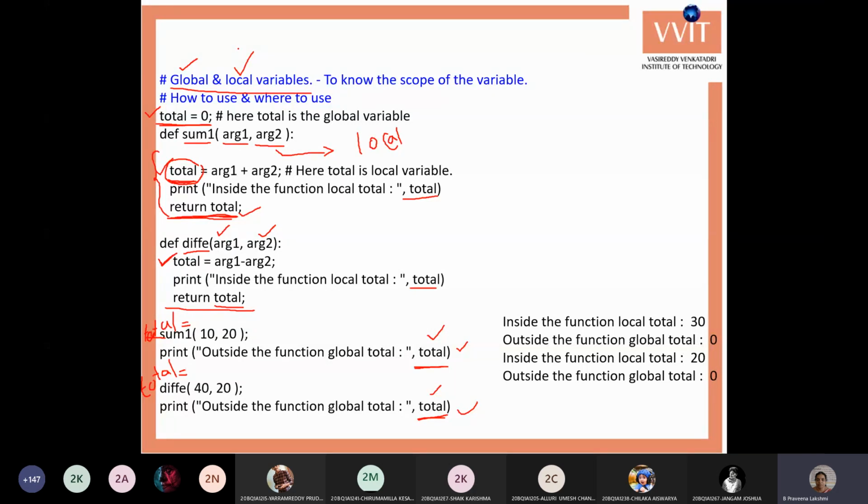Next, for the local variables: the local variables are created within the function and are deleted at the end of the function.